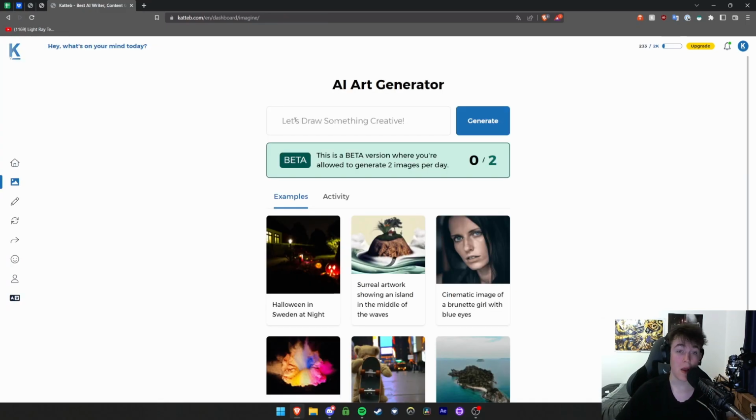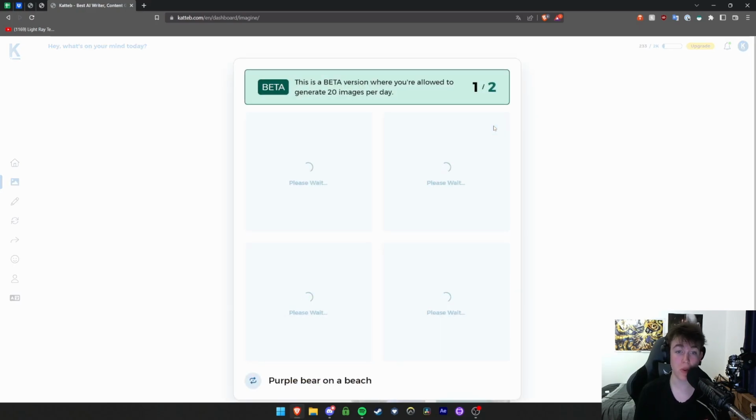You also have the AI art generator, so you're able to draw something creative. Let's just type in a very, very quick idea of what this is. Let's do purple bear on a beach, and then we hit generate, and what this will do is generate a purple bear on a beach for us in 4 different images. As you can see, you're allowed to generate 20 images per day, but while we're waiting for this, I'll come back when it's ready.